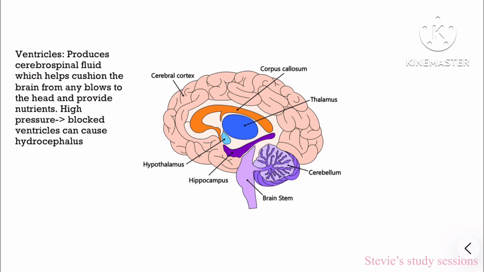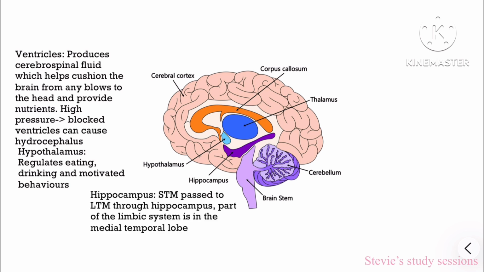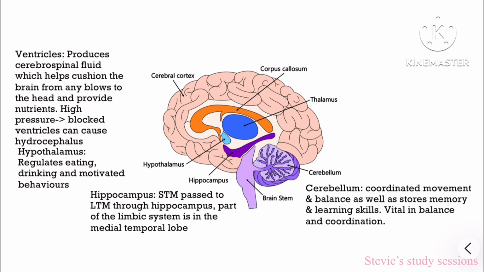Finally, ventricles produce cerebrospinal fluid, which helps cushion the brain from any blows to the head and provides nutrients. High pressure leads to blockage in ventricles, which can cause hydrocephalus. The hypothalamus regulates eating, drinking, and motivated behaviors. The hippocampus: short-term memory is passed to long-term memory through the hippocampus. The cerebellum coordinates movement and balance as well as stores memory and learning skills. It's vital in balance and coordination.